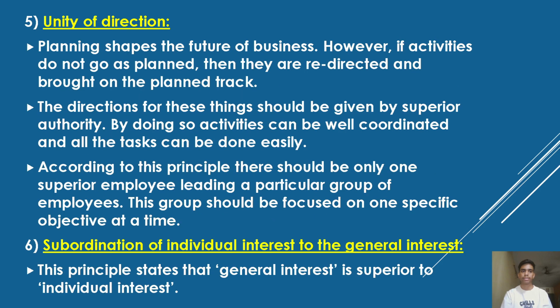Fifth, unity of direction. Planning is shaping the future of business. However, if activities do not go as planned, then they are redirected and brought back onto the planned work. The directions for these things should be given by superior authority. By doing so, activities can be well coordinated and all the tasks can be done easily. According to this principle, there should be only one superior leading a particular group of employees. This group should be focused on one specific objective at a time.